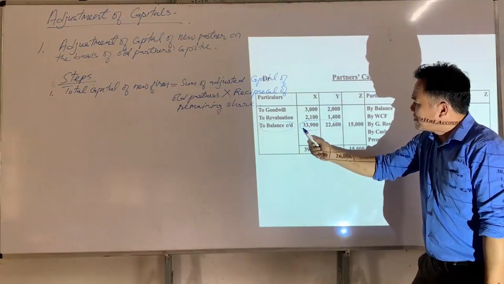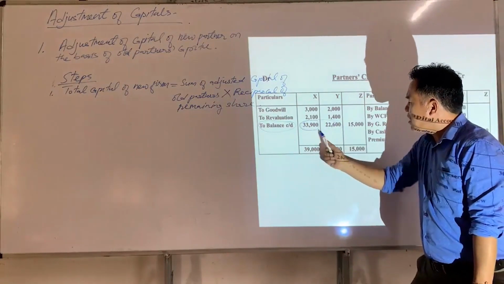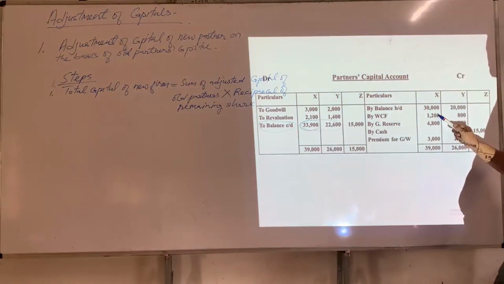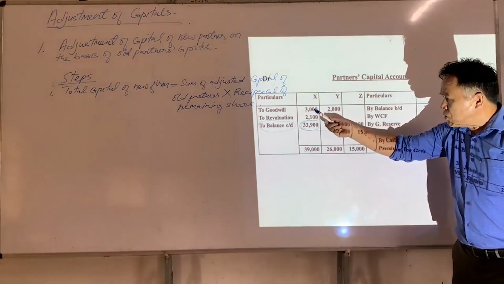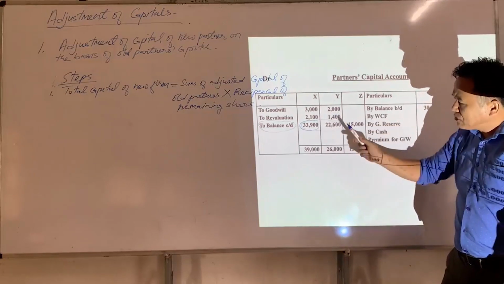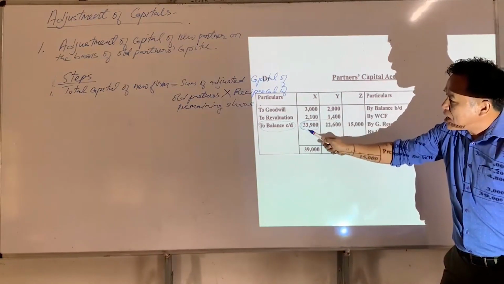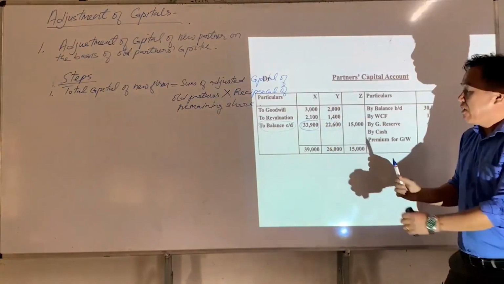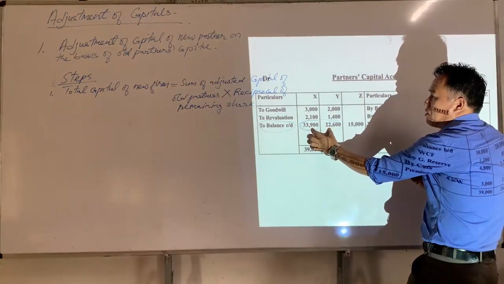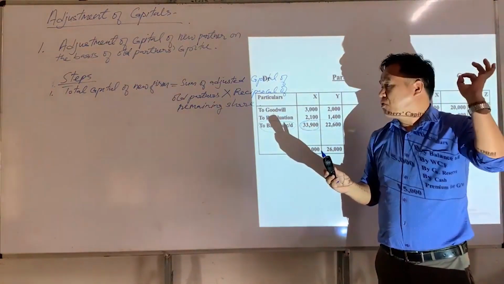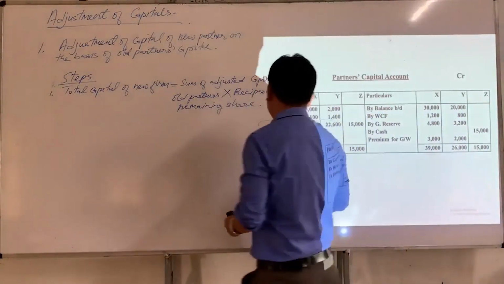Why do we call it adjusted capital? Since we get this amount after making all the adjustments relating to workmen compensation fund, general reserve, remaining goodwill and loss on revaluation. That is why we call it adjusted capital. It is also known as closing capital of old partners. If we add these amounts, then it will become the sum of adjusted capital of old partners.